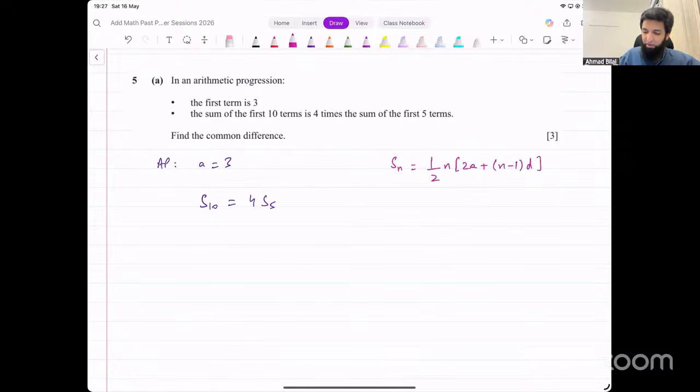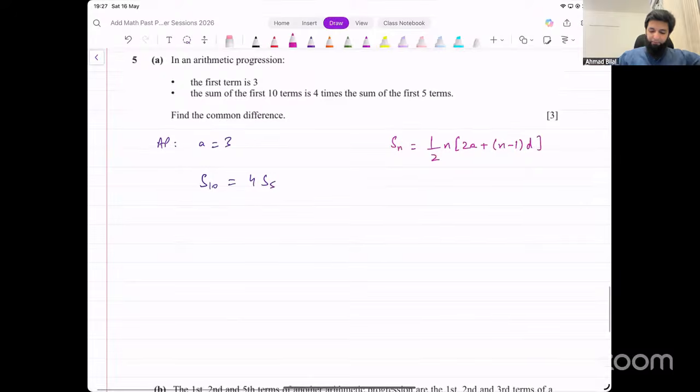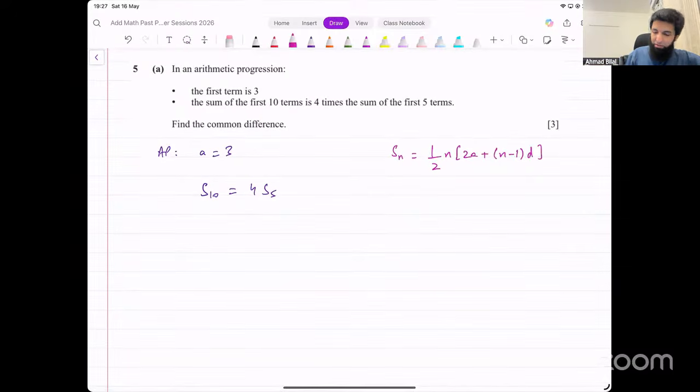Okay, you input values in this, see what that gives you. S10 will be half into 10 into 2 times a, the value for a is 3, plus n minus 1, that is 10 minus 1, times the difference.